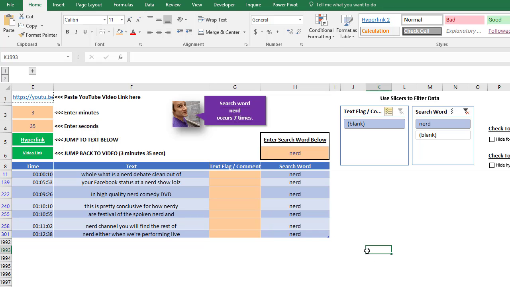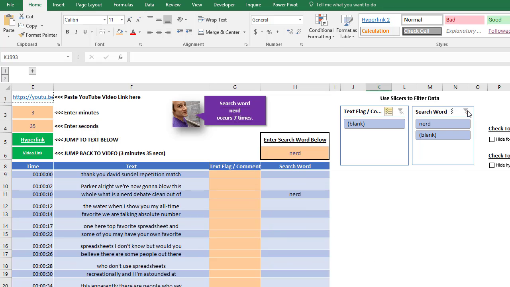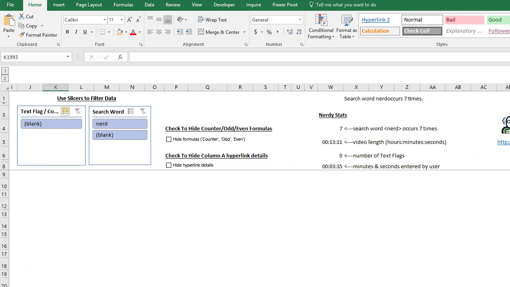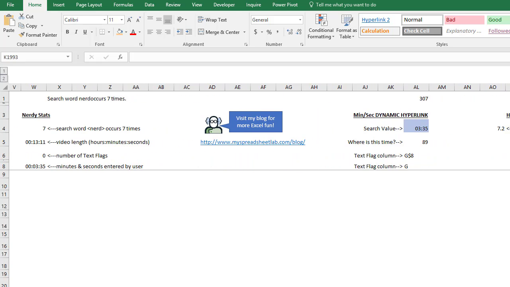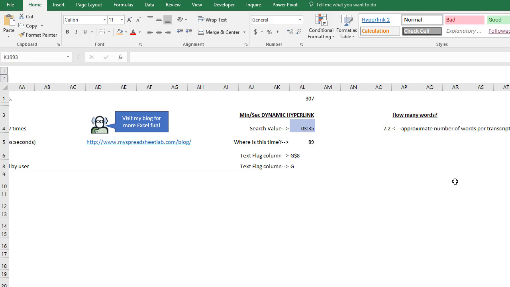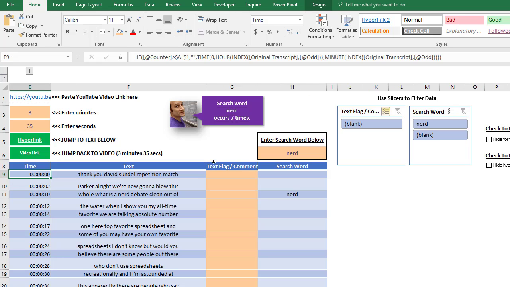What else can we do here? Let's just clear that one more time. And if you scroll over to the right, I've added some other things here, some nerdy stats and a link to my blog. But over here we have something kind of interesting: approximate number of words per transcript line. So if you have different transcripts you're looking at, this is interesting. The higher the number probably means that they speak quicker and say more words.